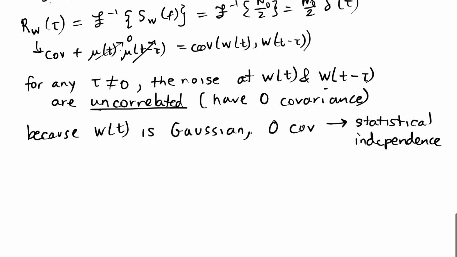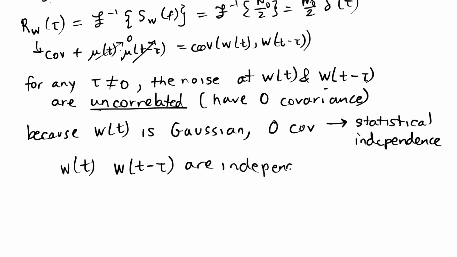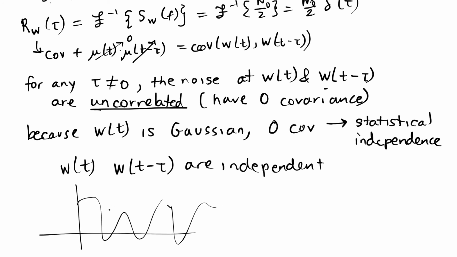What would a graph look like of something where W of t and W of t minus tau are independent? The key here is that tau can be very, very, very small, as long as it's not exactly equal to 0. If I draw any process that has a line in it that connects 2 points and says that they are somehow close together because they're close in time, it does not work for thermal noise.